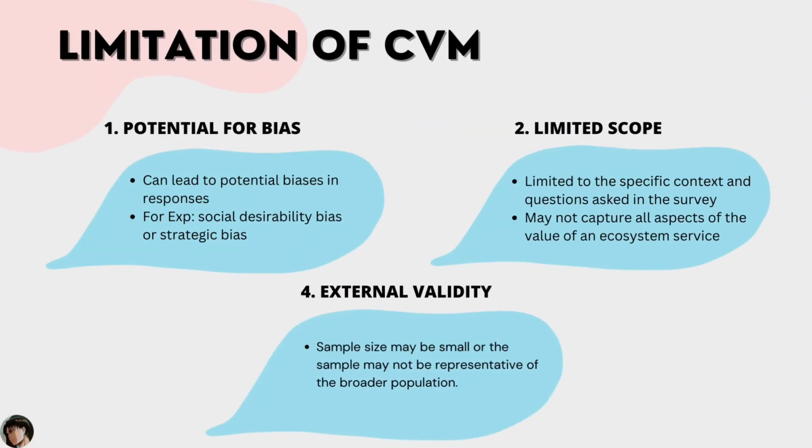Okay, next for the limitations of CVM. Some of the limitations of CVM are the potential for bias, especially in responses, for example, social desirability bias or strategic bias. The second one is the limited scope of content and questions asked in the survey, which does not capture all the aspects of the value of an ecosystem service. Lastly, external variability. Sample size may be small or the sample may not be representative of the broader population.